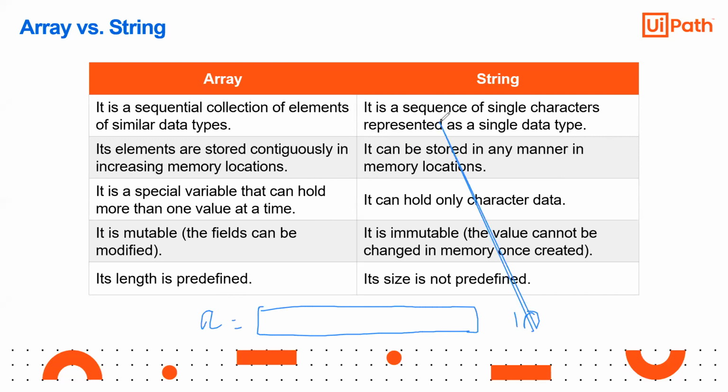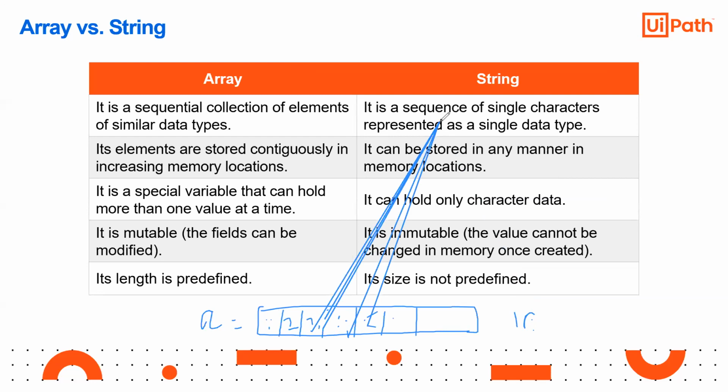The length is 10. So this is 1, 2, 3, 4, 5, 6. This is 1, this is 2, this is 3, this is 4, this is 5. Like that it is storing.